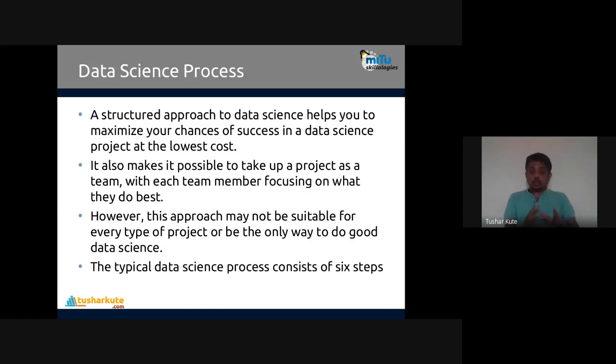at the lowest cost. One thing: we talked about data yesterday, we talked about information, we talked about knowledge. Data is something which is raw, collected. Anyone can collect the data, and not every data is useful. We have to make it useful. Remember, not every data is actually useful, or not every data is available in the format that we require.